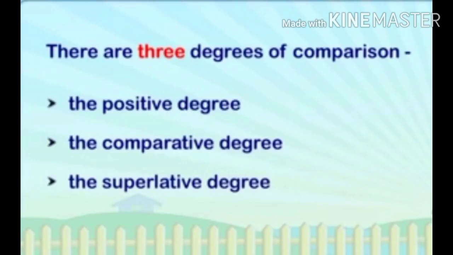Let's revise. There are three degrees of comparison of adjectives: the positive degree, the comparative degree, and the highest form of degree, which is the superlative degree.